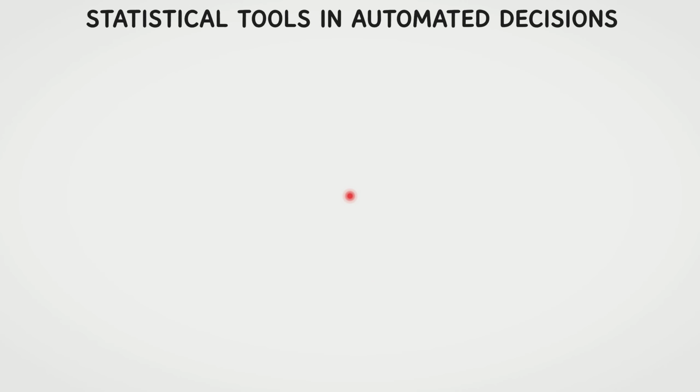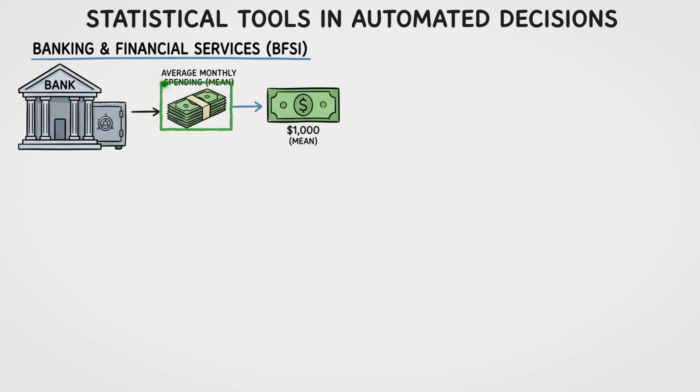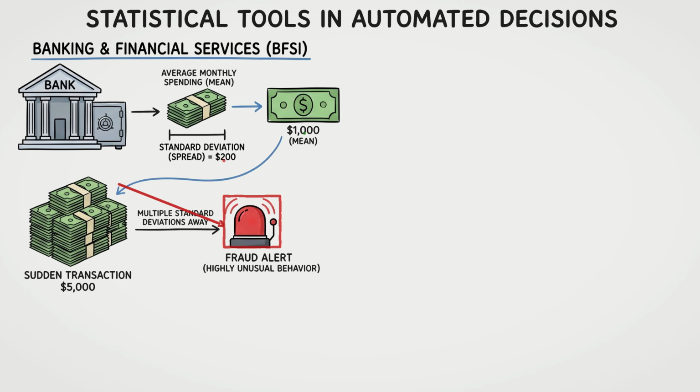These statistical tools are applied across various industries to make automated decisions. In the banking and financial services sector, an AI monitors your average monthly spending, which is the mean. It also calculates the standard deviation of your spending habits. Let's say you typically spend around $1,000 with a standard deviation of only $200. A sudden transaction of $5,000 is instantly recognized as being many standard deviations away from your norm. This triggers a fraud alert because the behavior is highly unusual.